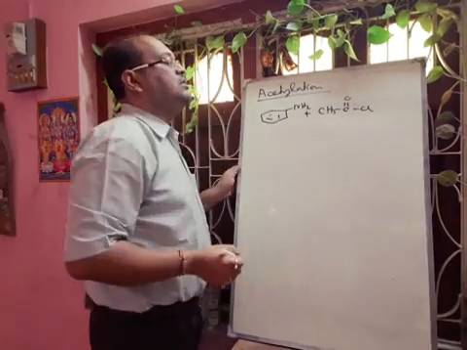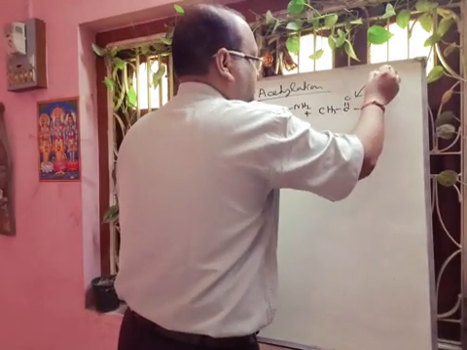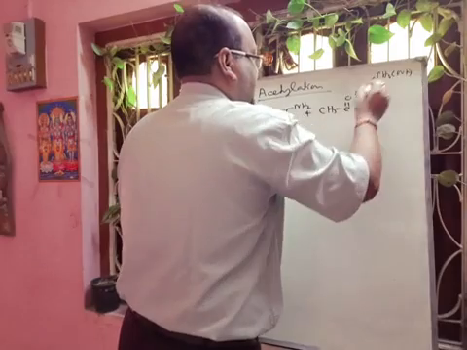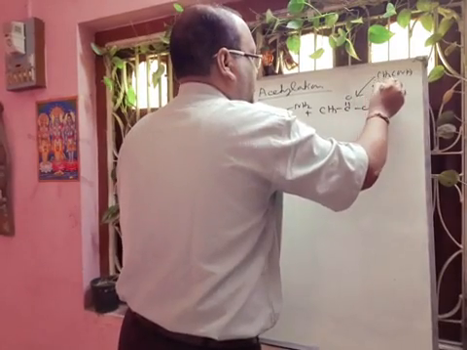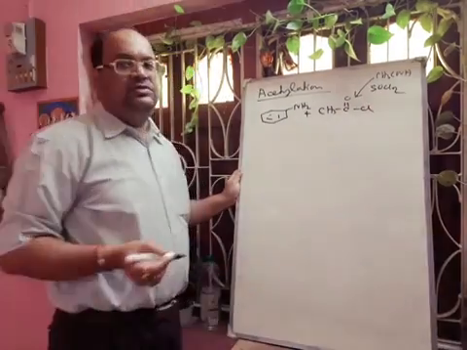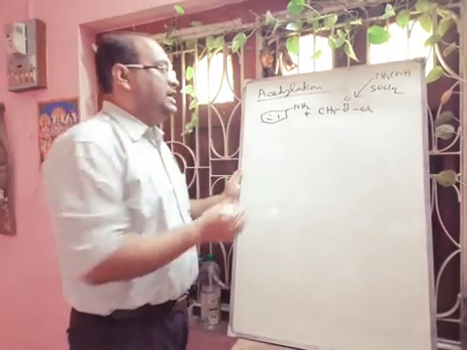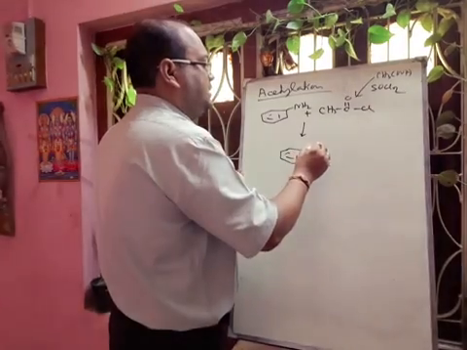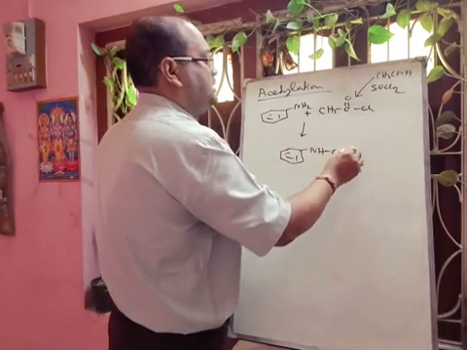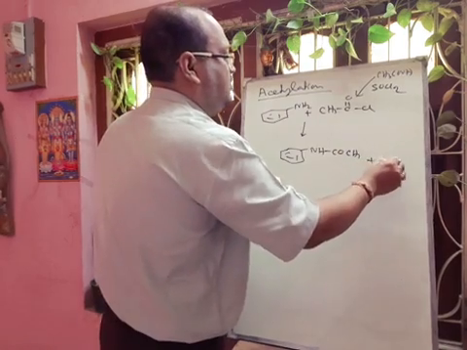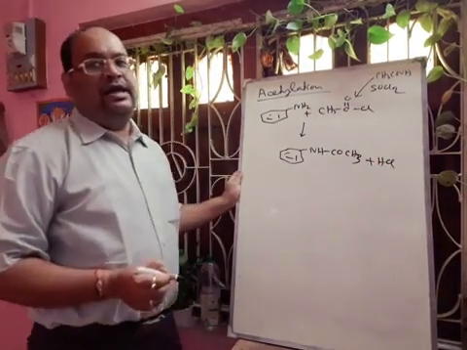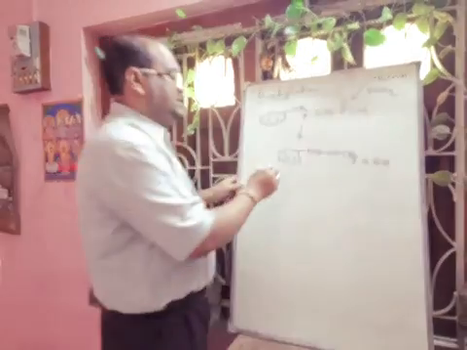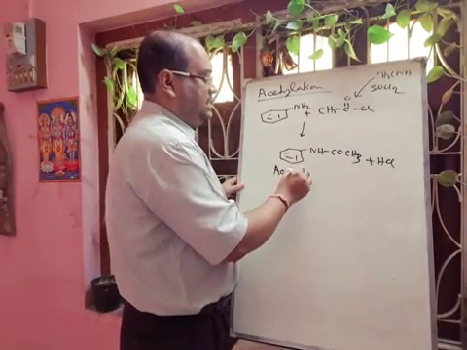To prepare acetyl chloride, we have to take acetic acid, and we can use thionyl chloride, or we can use PCl5 or PCl3. Then this aniline will be acetylated, will form NHCOCH3, and there will be formation of HCl, and this is called acetanilide.